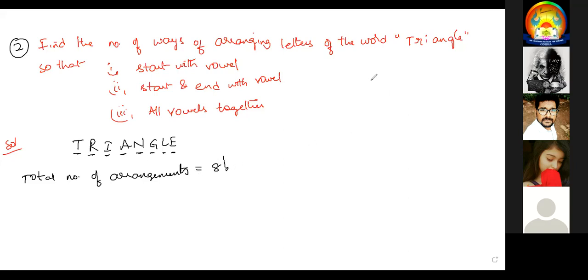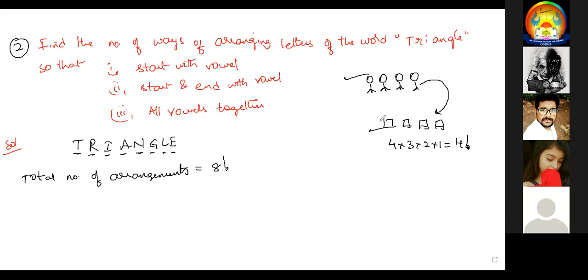I said yesterday, if I have 4 friends and they came to my home for lunch, so I kept 4 chairs here. So 4 friends can be arranged in 4 chairs, the first blank can be filled in 4 ways. Therefore, 4 into 3 into 2 into 1, that is equal to 4 factorial.